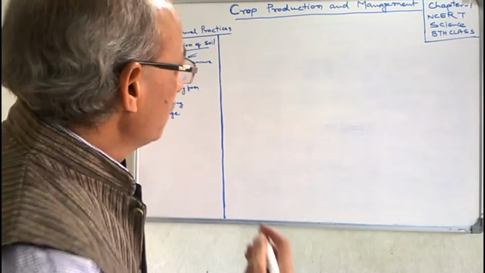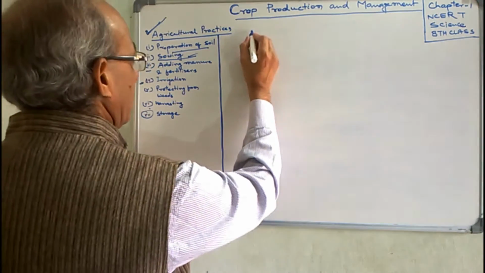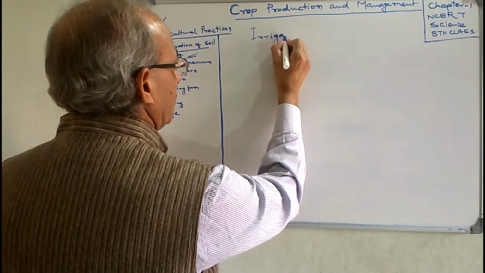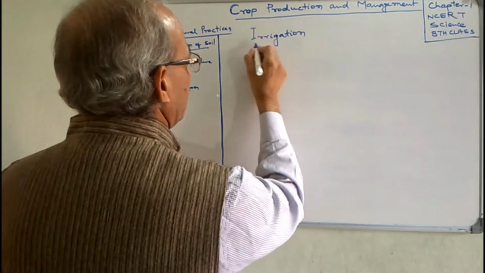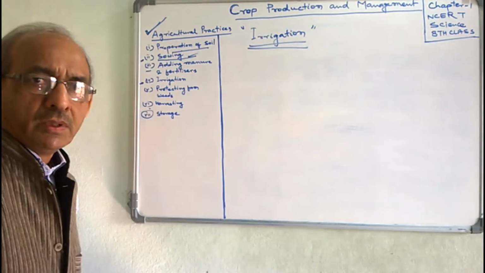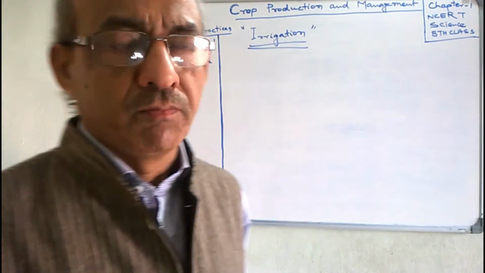Now, in this session, we have to discuss the fourth step, that is irrigation. Firstly, we will understand what exactly this term is. We will discuss here the definition of irrigation.